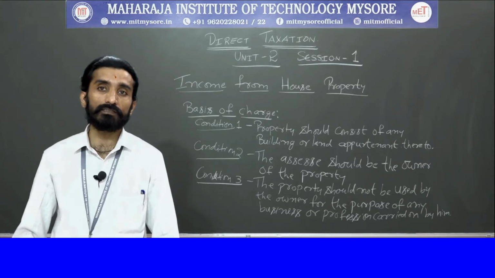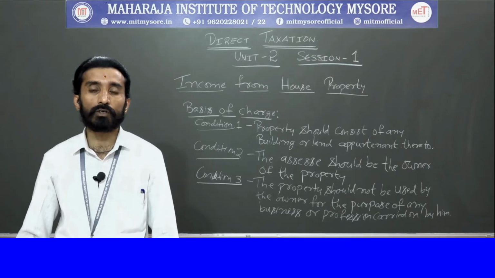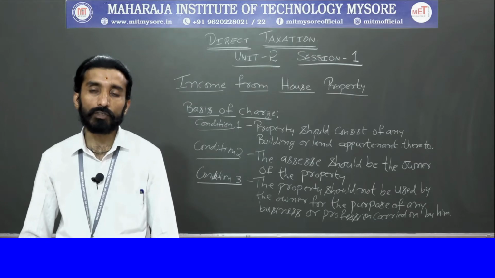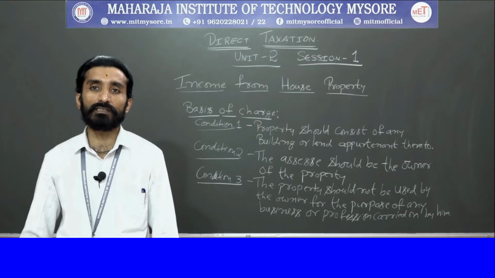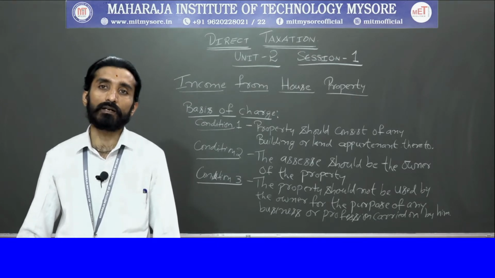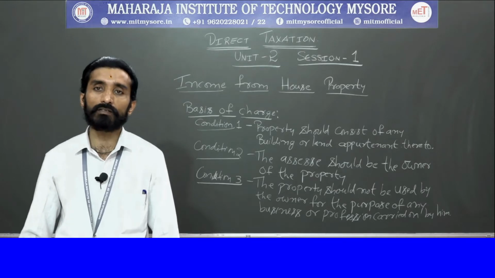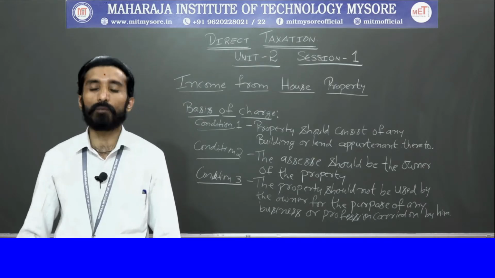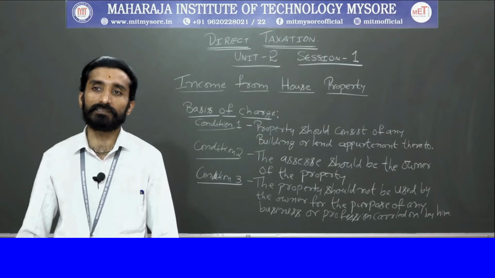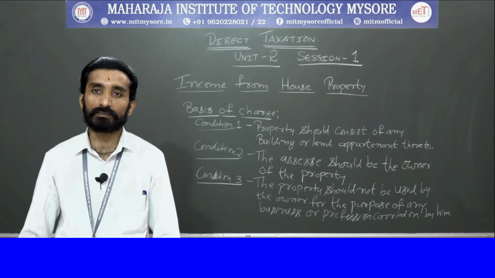Like that, differentiation is there with respect to electricity charges, water charges, utility charges. But in your income from house property, there is no differentiation as such. To calculate your income from house property, all the properties are treated as the same under the income tax act.